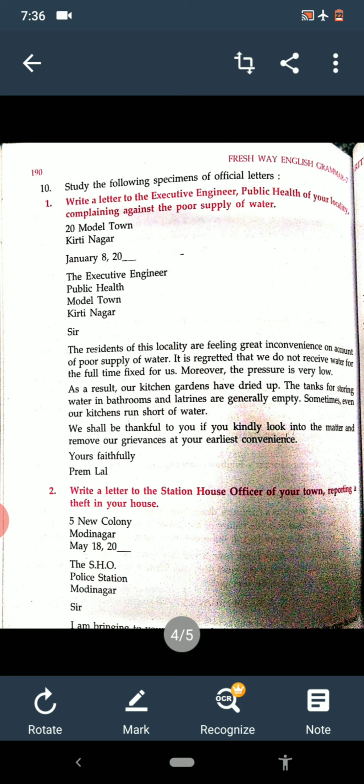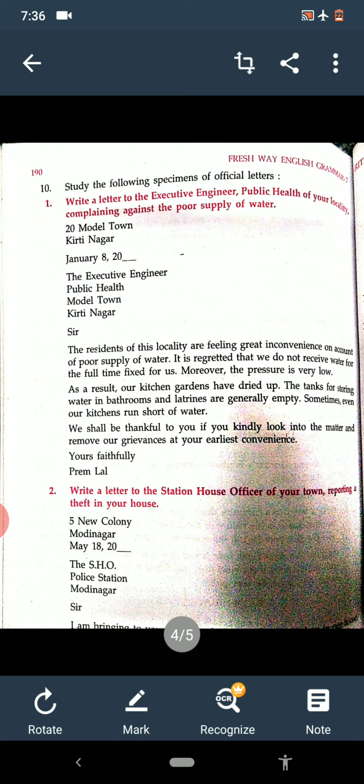So we are writing the letter to the executive engineer, public health. Same as we have written here: The Executive Engineer, Public Health, Model Town, Kirti Nagar. Then after that we have to write the subject. It is not written here, but we will mention the subject also. Subject means what we are writing the letter for.